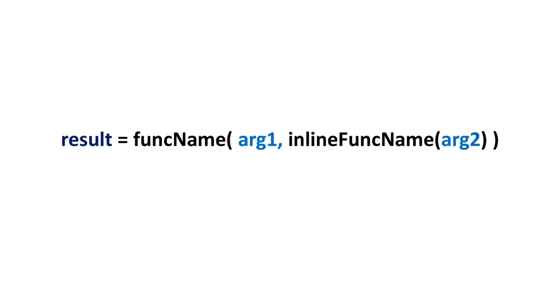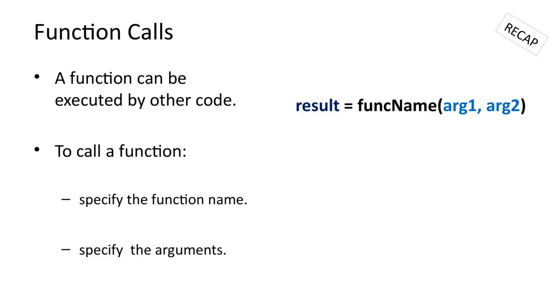In this video, we will get an understanding of how to use inline functions in Mobius. Previously, we looked at how to call a function. In your code, you call a function by specifying the name and a list of arguments.